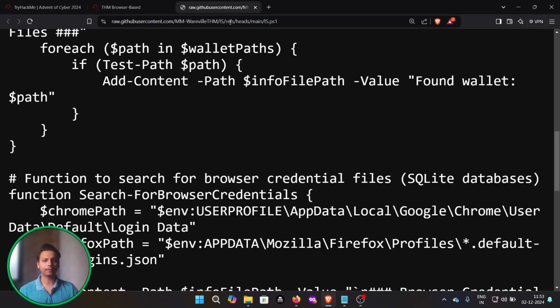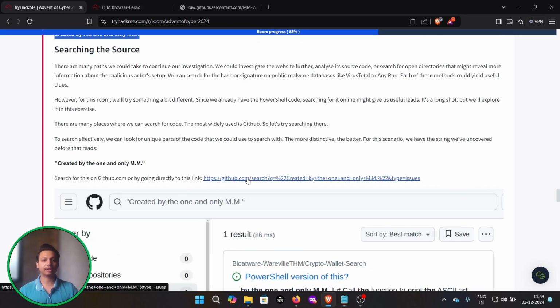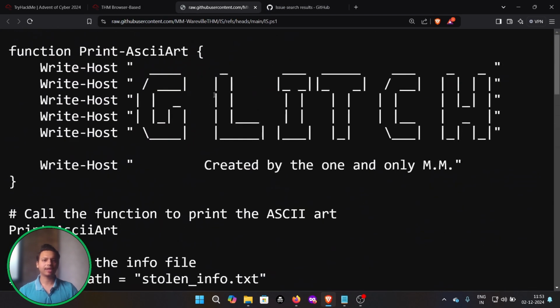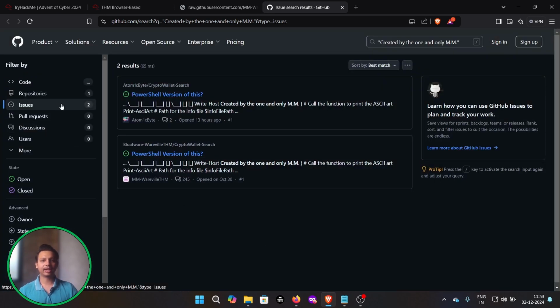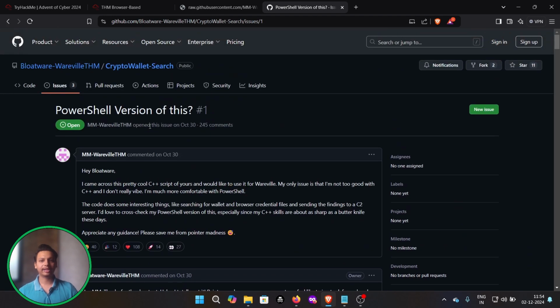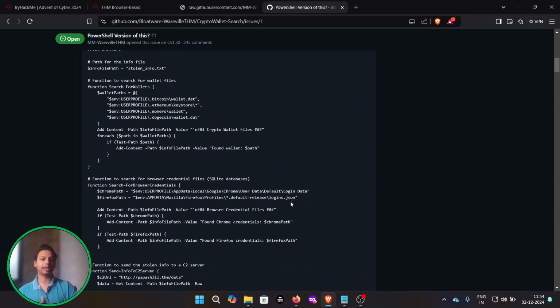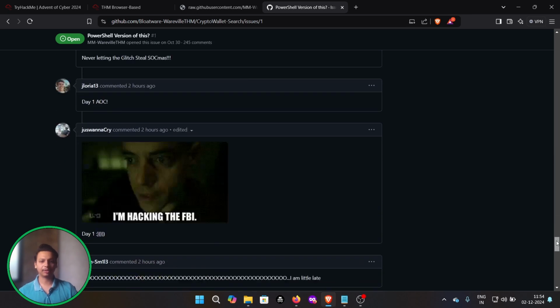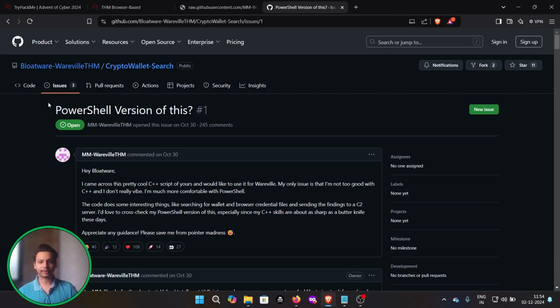So how does it come to know? First of all, we have to go to GitHub, or else we can directly search over here, which they had given. You can see it was created by one of the m1m. So how did we get this? By copying and pasting it over here into GitHub, and you can see there are two issues over here which they had created. Let me just open the first one, the PowerShell version of this. You can see the complete issues and the particular discussion which already happened between the GitHub teams and a few of the users as well.